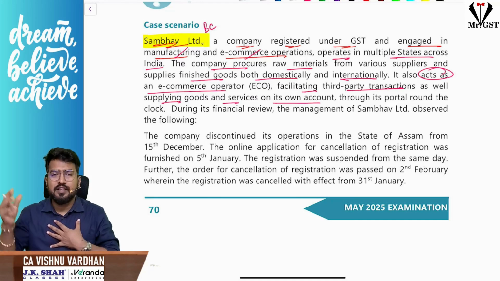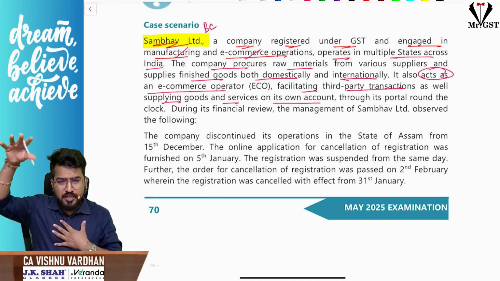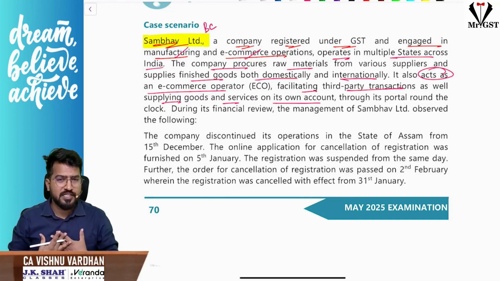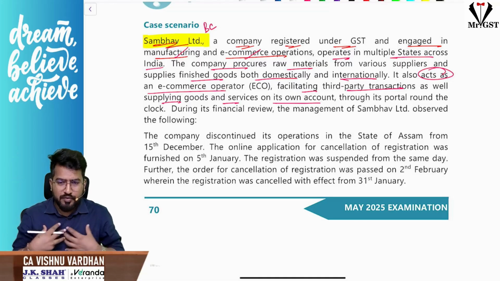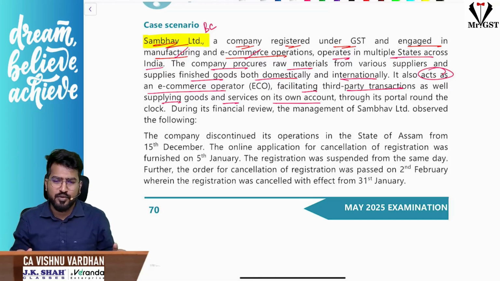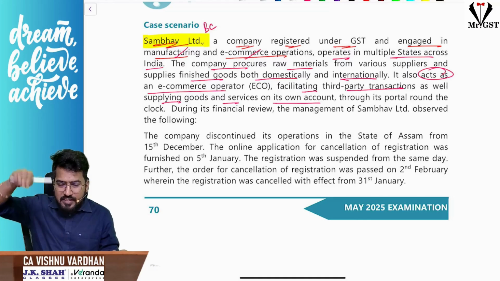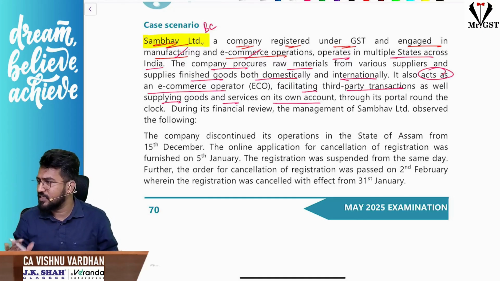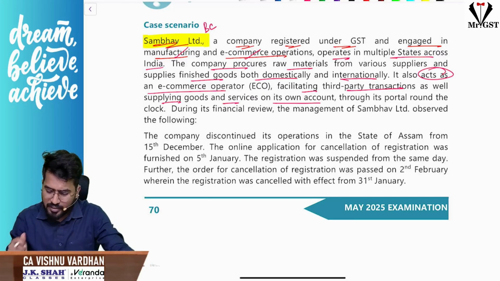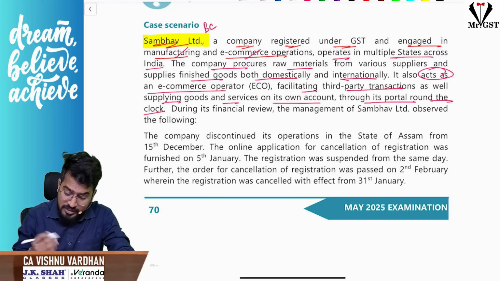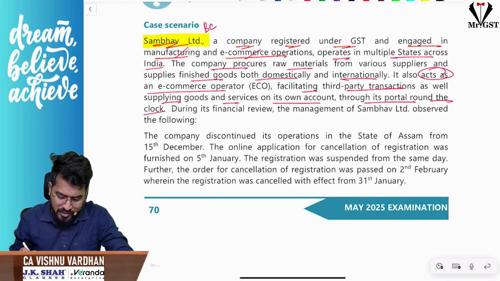Okay, sir, supply through e-commerce operator. Somebody is selling through us, so we have the obligation of TCS. Are you understanding the point? Somebody is selling through us, so we have to collect TCS. Our own product, if we are selling, who will collect TDS or TCS? So some third party sales we are selling through us, and for that we will collect TCS. Hope you are able to understand that, correct? Be a little bit more active in chat box. Next, through its portal round the clock. Okay, round the clock, just like you people, they are also working round the clock.